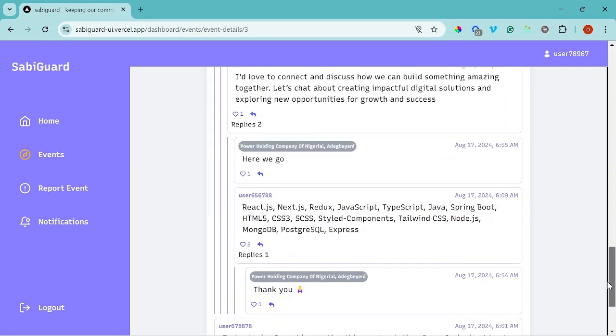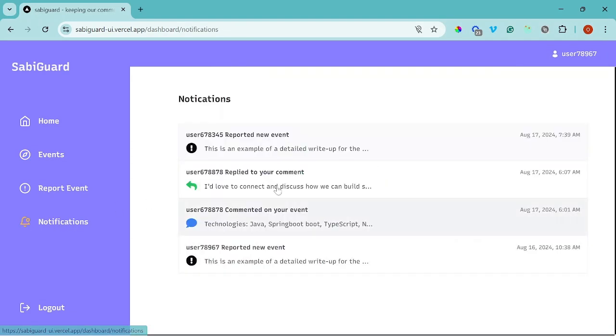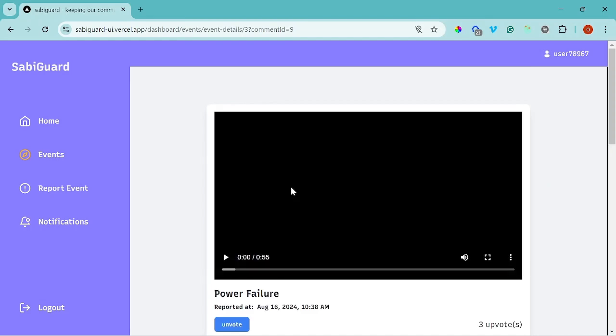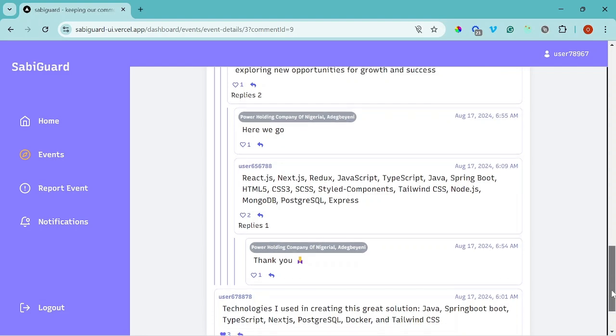And another thing I forgot to mention is the notifications feature. This notifications is actually for new event reports, comments on events, and replies to comments. It captures everything, like what social platforms do, like something like Facebook does. And when I click on this reply to comments, automatically it takes me to that page, and at the same time takes me to the particular section where the comment was made.